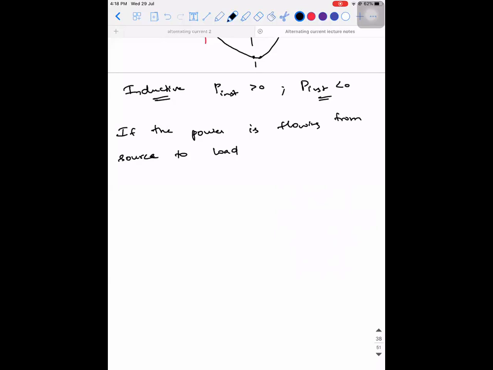So a resistive circuit can only make use of the power. If the power is flowing from the source to the load, this kind of power is called active power. Are you guys able to understand?